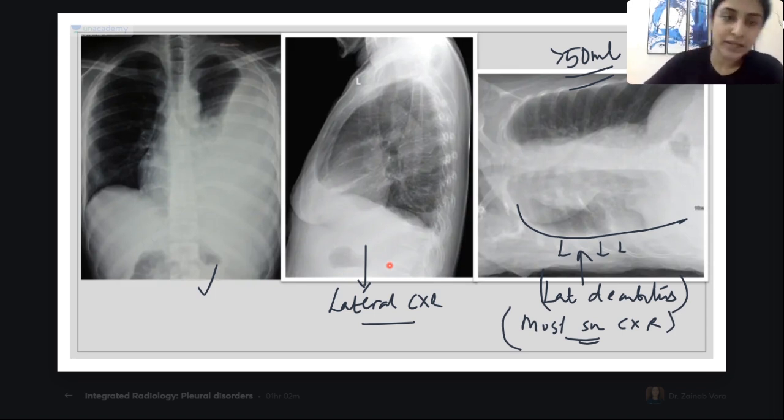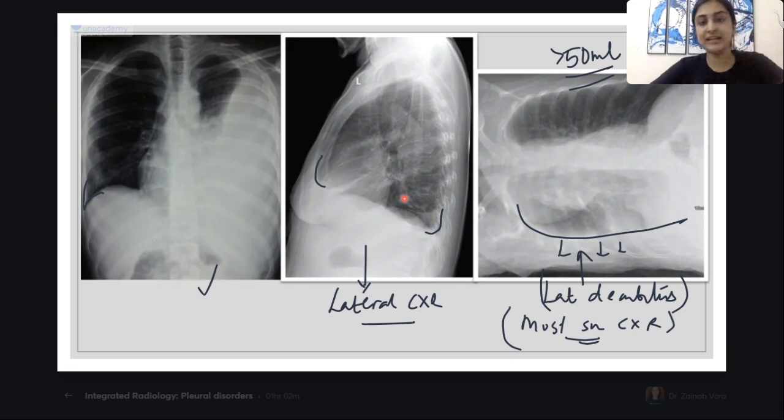Correct? So here on the lateral, what two CP angles do I see, guys? I see the anterior and posterior CP angle. Do you agree? On a frontal view, I see right and left CP angle. On a lateral, I see anterior and posterior. It can be right lateral also, left lateral also. Normally, we take left lateral again to reduce the magnification of the heart so that we can see more. So by convention, unless mentioned otherwise, it is a left lateral.